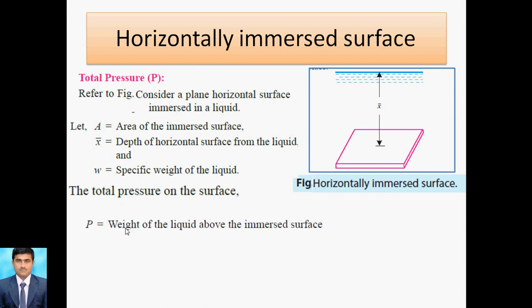First of all, we know that P is nothing but the weight of the liquid above the immersed surface. So P, the small p you can write here, is the total pressure. Total pressure is always, remember, normal to the surface and it is distributed over the area. It depends on the weight of the liquid.